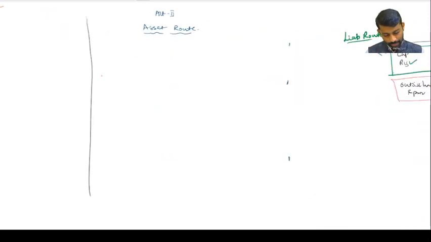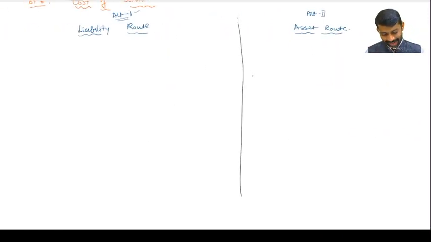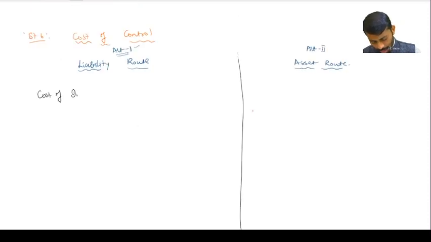Yes, sir. Now let us come to our original discussion. The liability route is very simple, my dear friends. First, here I am talking about the liability route in the case of investment in equity shares.